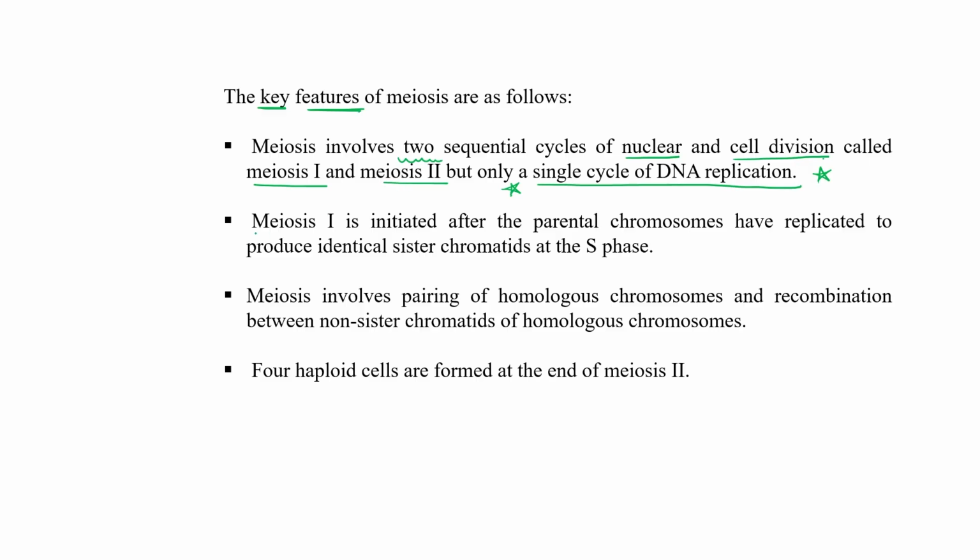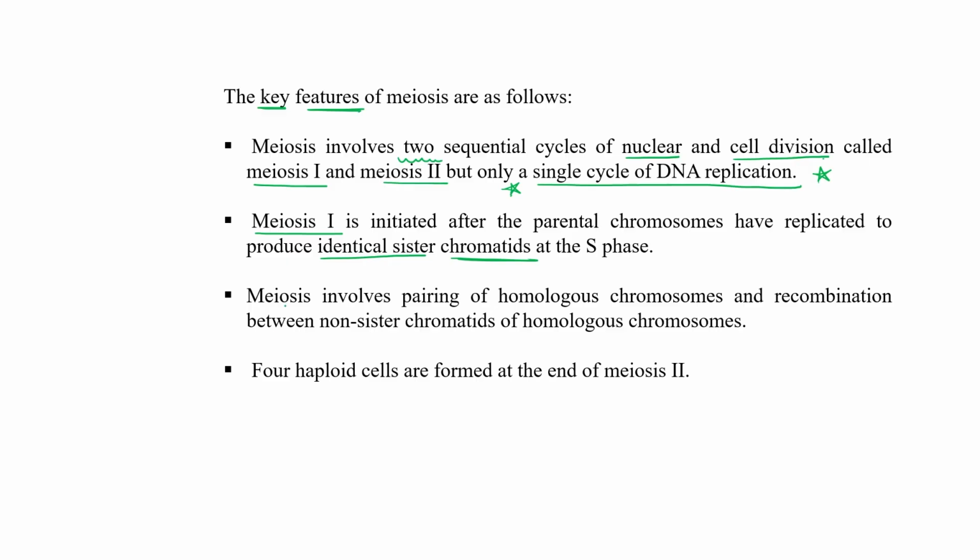Meiosis 1 is initiated after the parental chromosomes have replicated to produce identical sister chromatids at S phase.